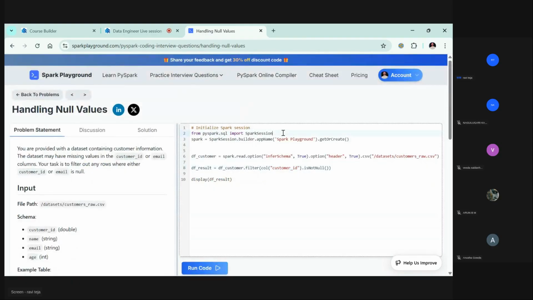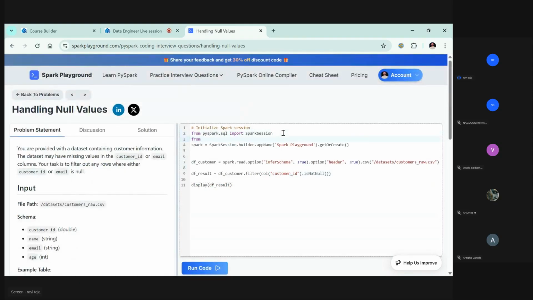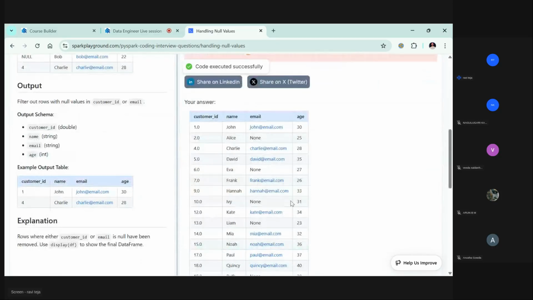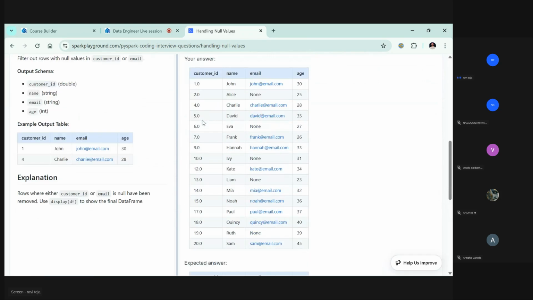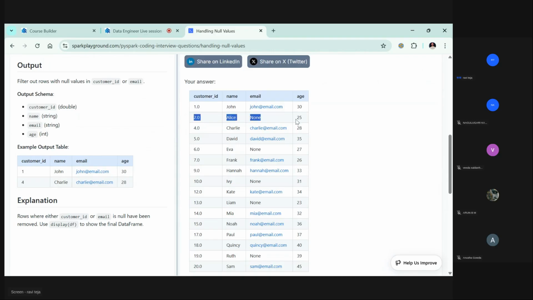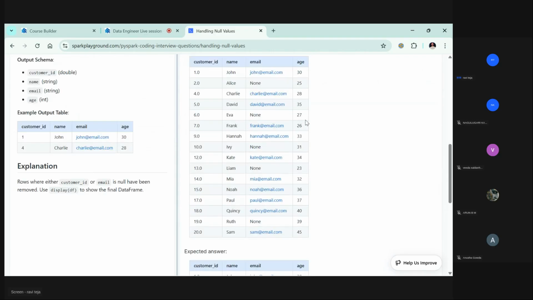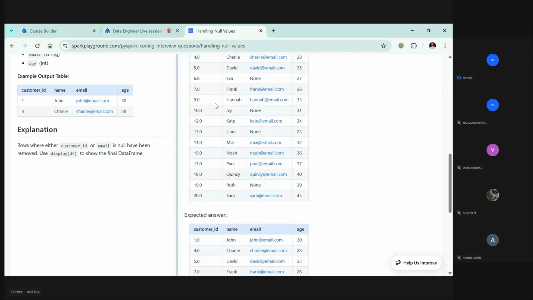So in PySpark, there are a few functions. From pyspark dot sql dot functions import col. This col I'm using here is a function, so we need to import that function. The solution is incorrect, that's what they're saying. You see 1, 4, 5, 7, 9, 12, 14, 15, 16, 18, 20. Let's see what happened to 2, 3. Let's go here. There is 2, which we are not getting. Why? Sorry, this is the expected answer and this is the answer we got.